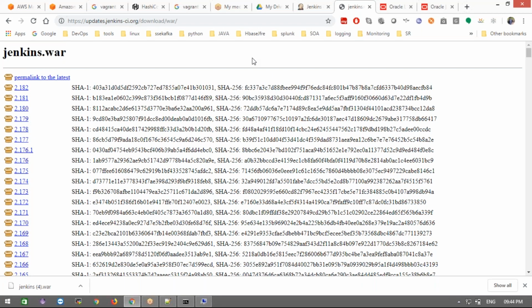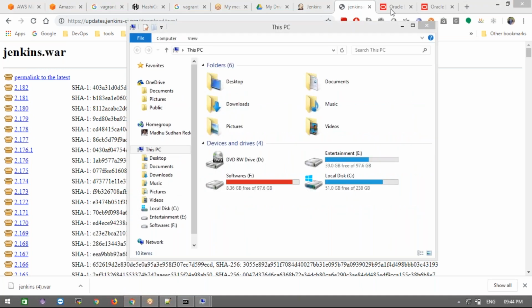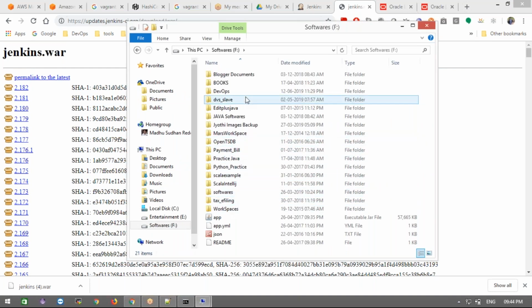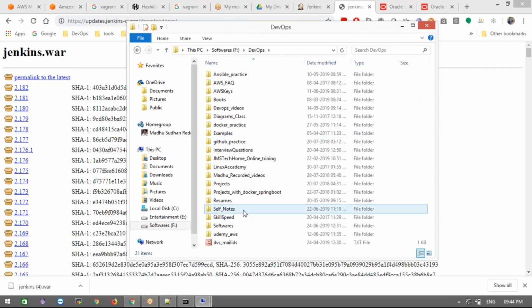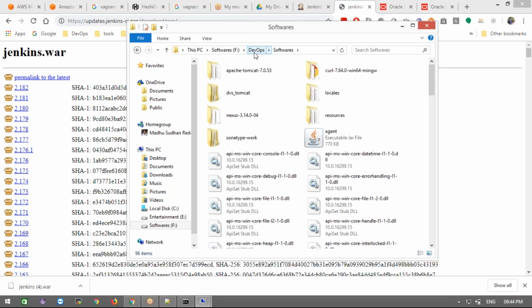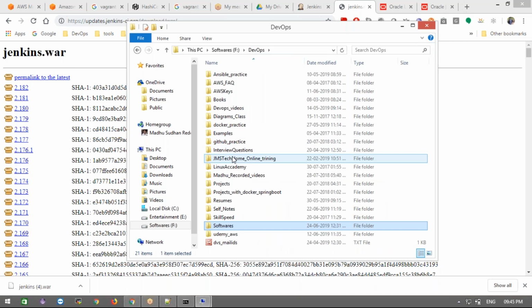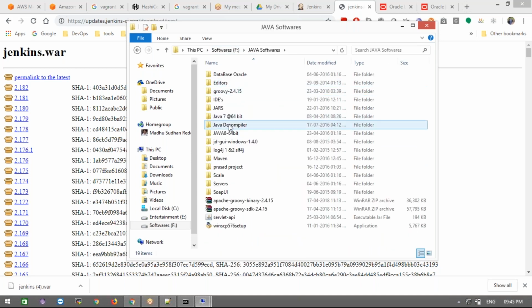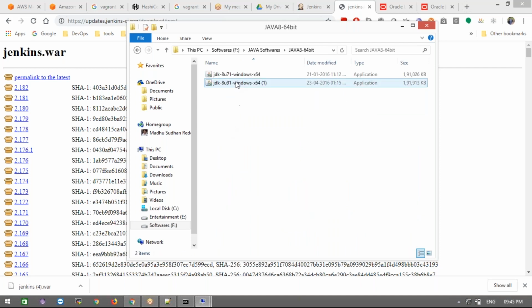Okay, now next what we'll do, how to install Java, right? Now go to where we downloaded it, where you keep it in your local system, the softwares folder. First you need to go to where we copied the softwares. I have it inside the Java softwares, the Java software systems. Okay, and JDK, and just double click on this.